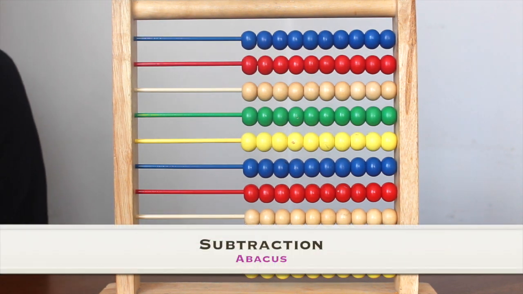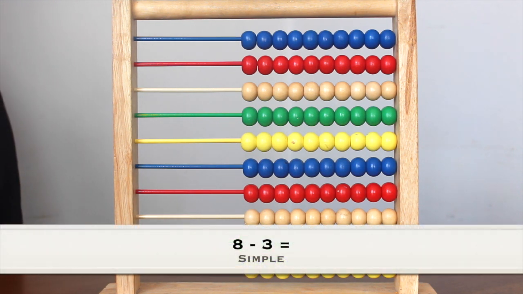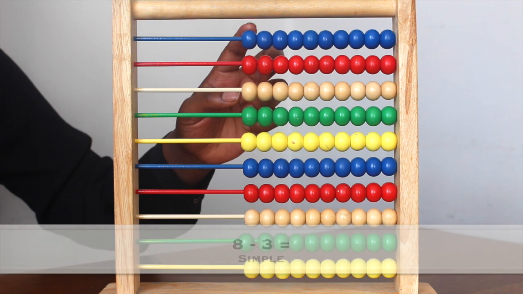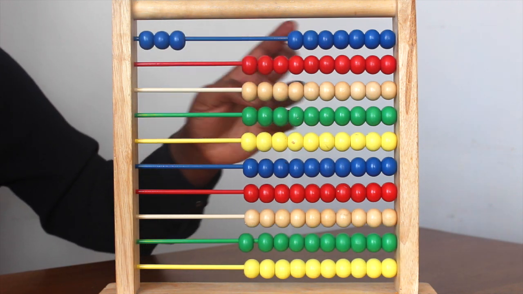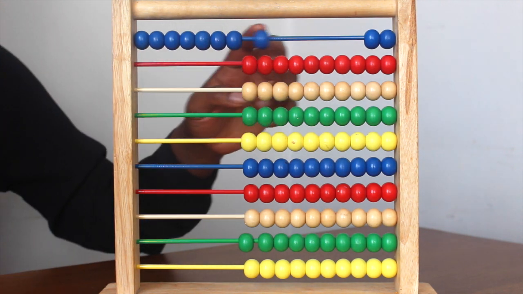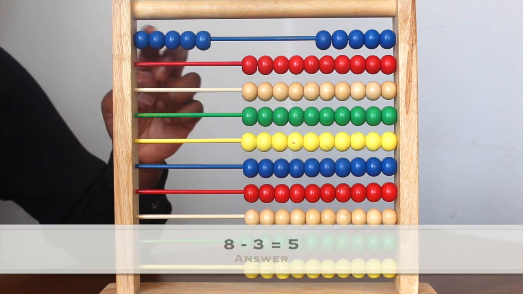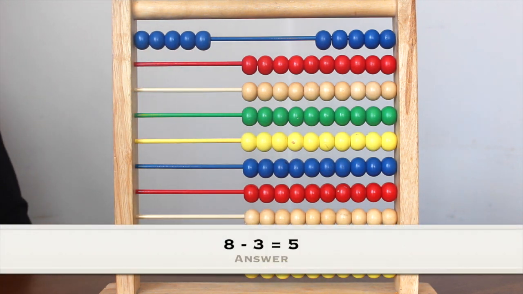We could also do subtraction. Let's start off with a simple one. So we can do 8 subtract 3. So we go into the ones. We go 1, 2, 3, 4, 5, 6, 7, 8. And we subtract 3. We go 1, 2, 3. You're left with 1, 2, 3, 4, 5. So 8 subtract 3 will be 5.